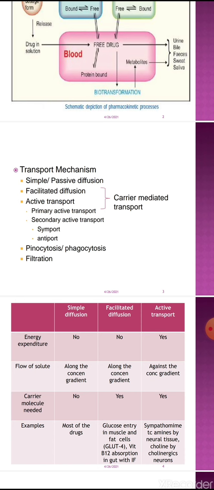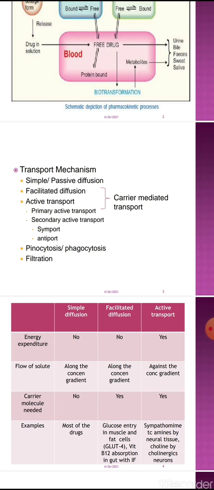If both of the transportations are along the same direction, this is symport. Symport means sym means together, साथ साथ. If both of the molecules, both of the solutes, both of the drugs are going towards the same direction, and transportation of one drug or one solute is providing energy for the transportation of the other solute, this is symport.